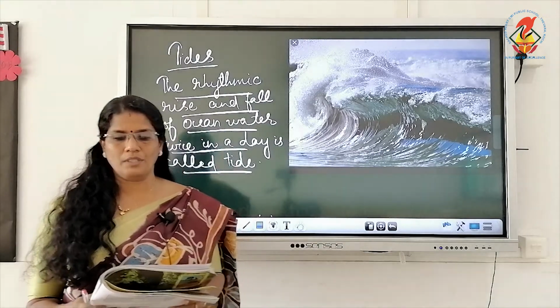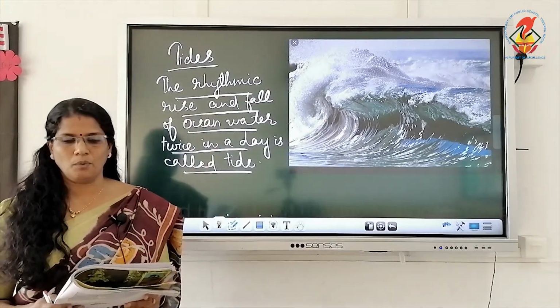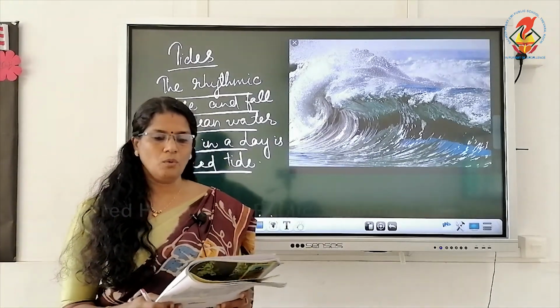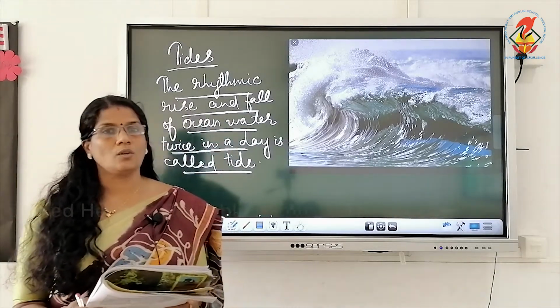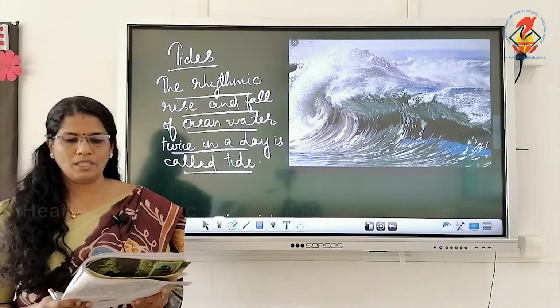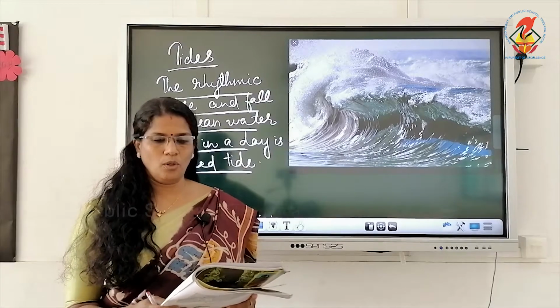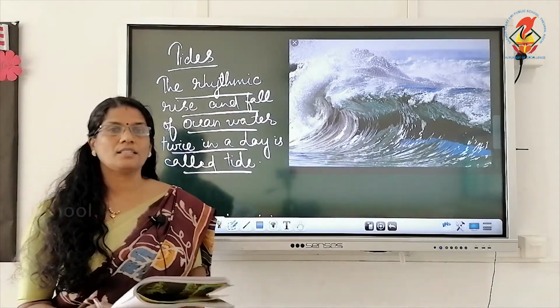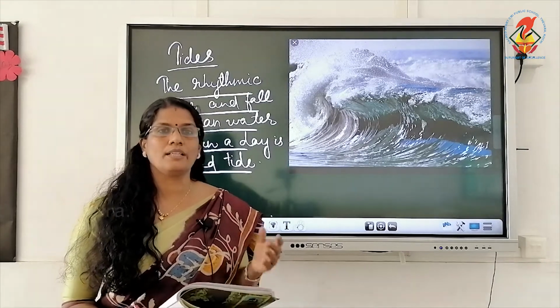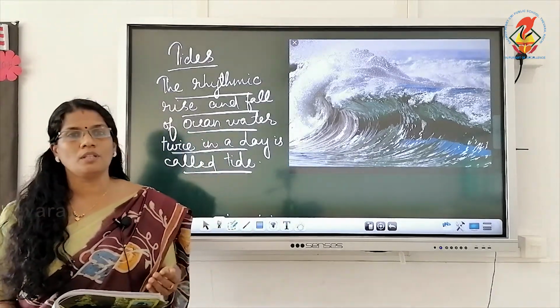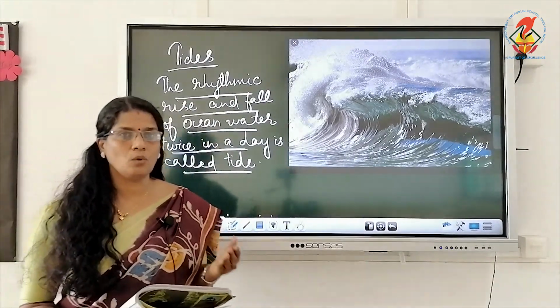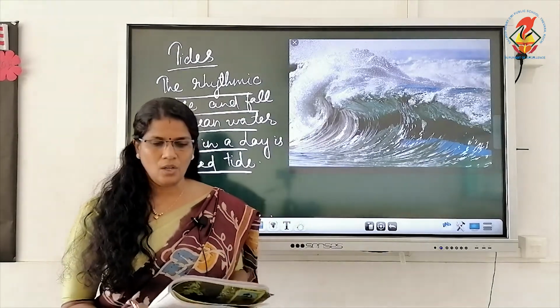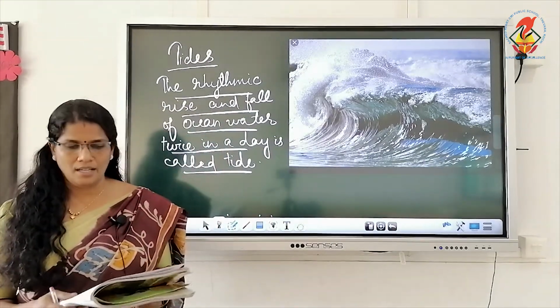The water of the earth closer to the moon gets pulled under the influence of the moon's gravitational force and causes high tides. On the days of full moon and new moon, the sun, earth and the moon are on the same line. On these days the tides are highest.